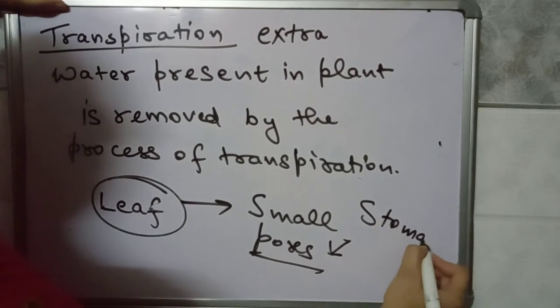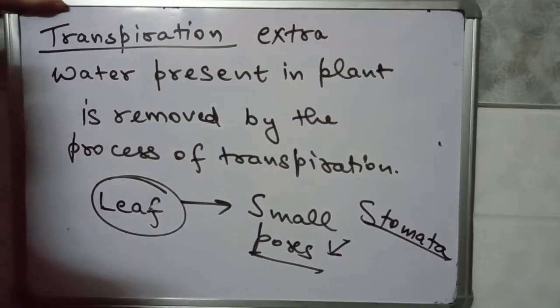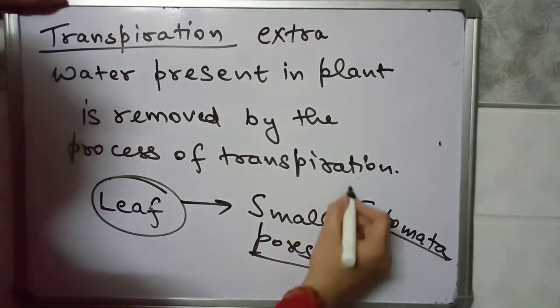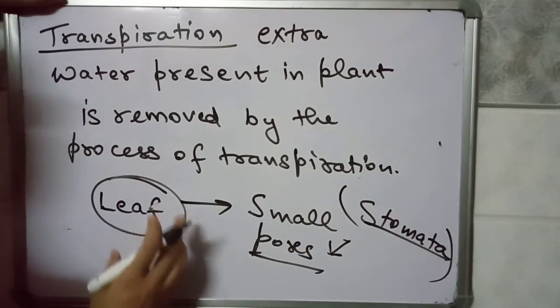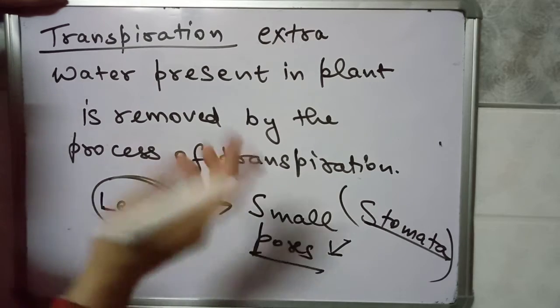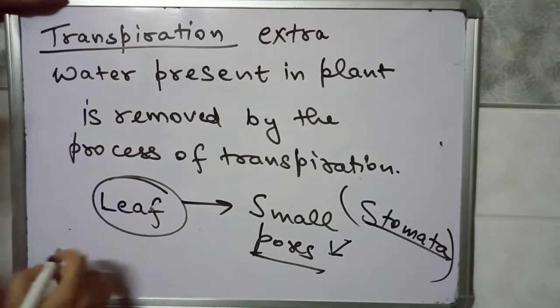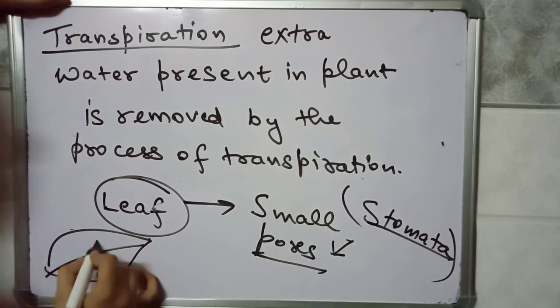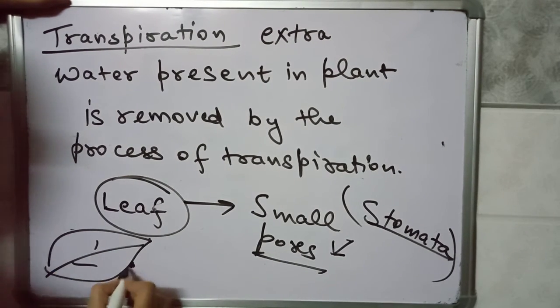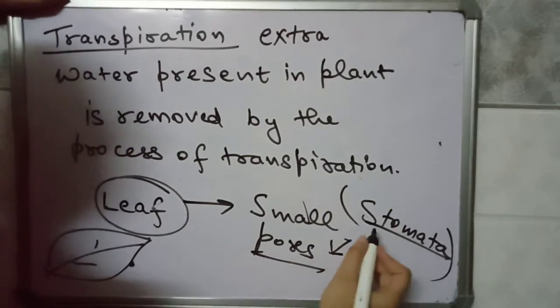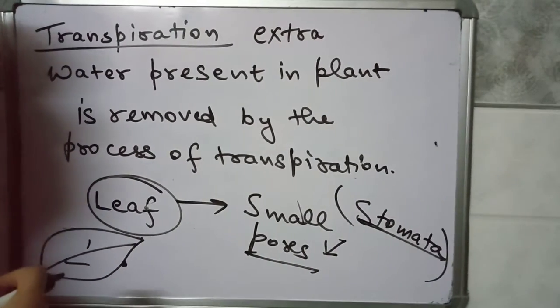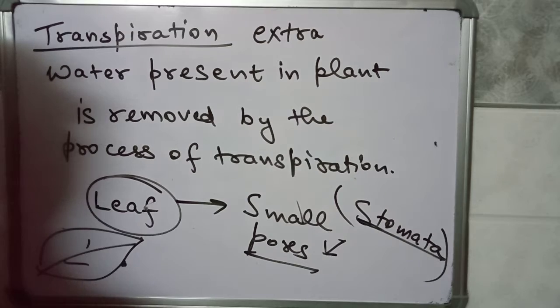From these stomata extra water present in the plant is released into the atmosphere. Stomata are present in the leaves, at the bottom of the leaves.